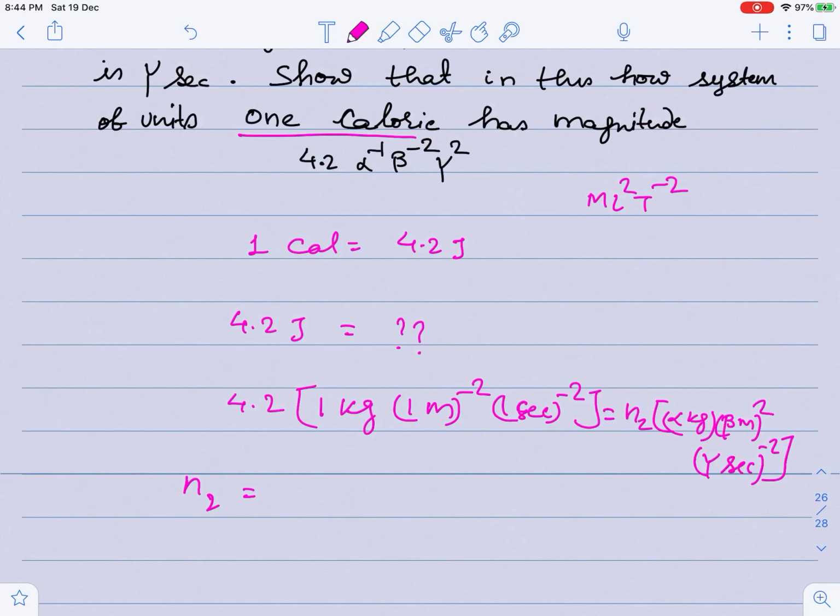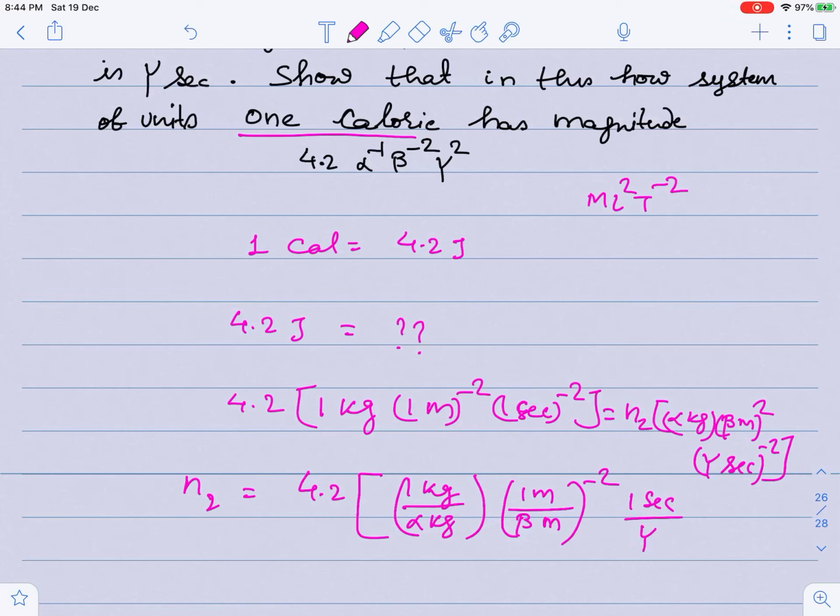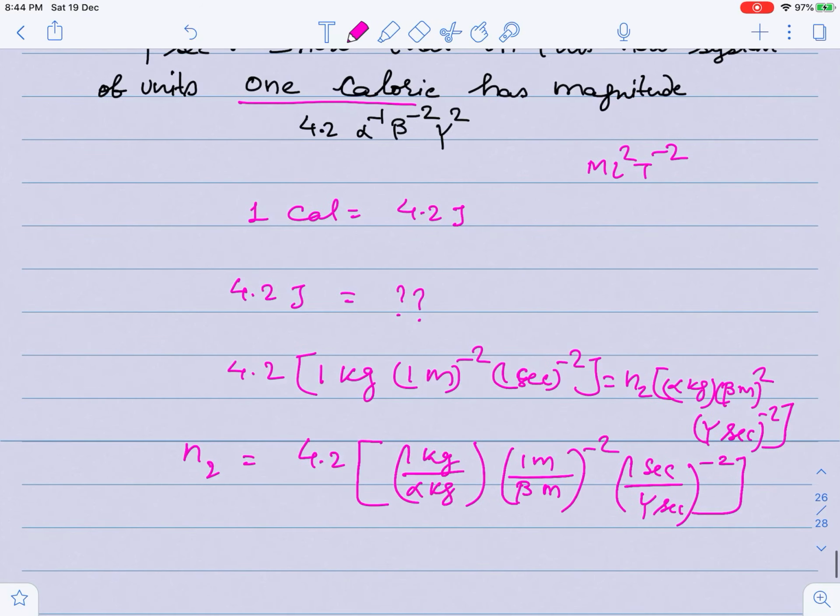So N2 I have to calculate. N2 I can write as 4.2, this is nothing but 1 kg by alpha kg, 1 meter by beta meter to the power 2 and 1 second by gamma second to the power minus 2.